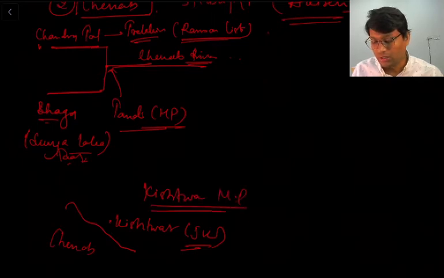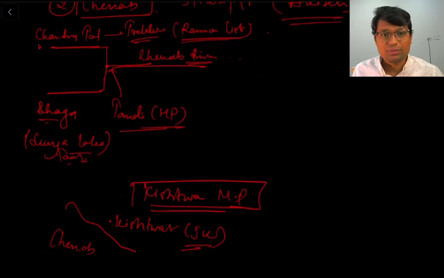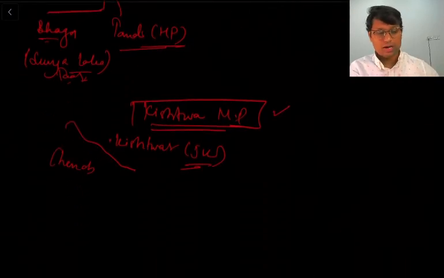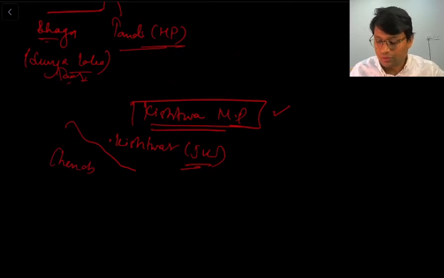So in turn we can say that Chenab river forms the southern boundary of the Kishtwar National Park. So that is one more important point. Fine. So when it comes to Kishtwar National Park, we can also say that Kishtwar National Park is in the basin of Chenab river.